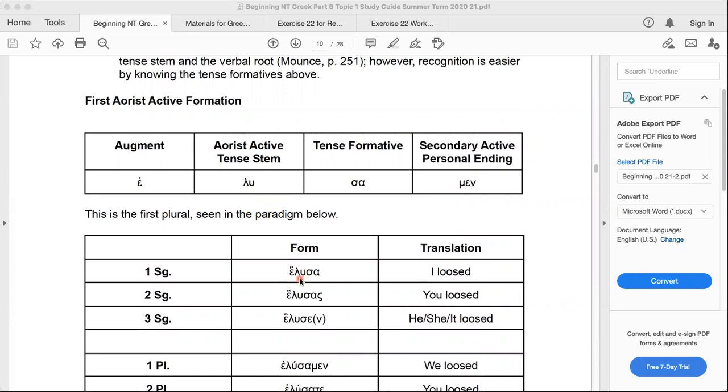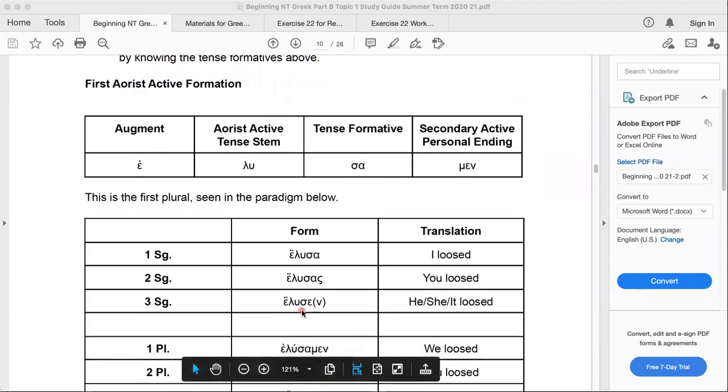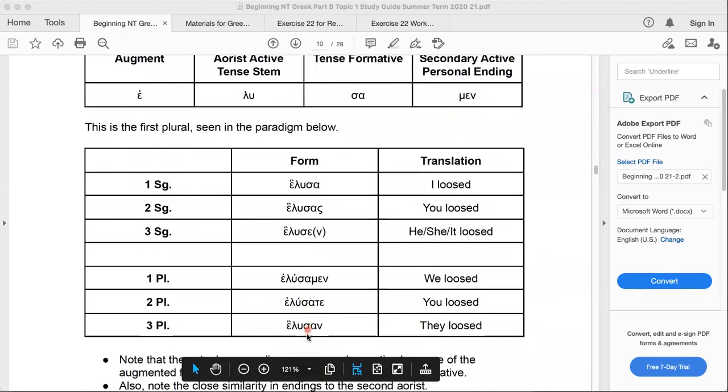So several keys here. The aorist always has an augment. I didn't point that out up above, but it always has an augment. And here, you know, because of this, sa, it becomes sen here, but it's still present. And then we have sa, men, sa, te, sa, ne.